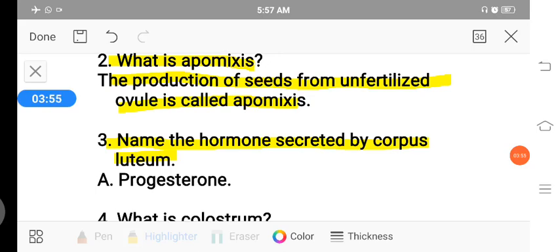When fertilization has taken place and the zygote is formed, the ruptured Graafian follicle becomes the corpus luteum. Such corpus luteum secretes a pregnancy developing hormone called progesterone. Progesterone is a pregnancy maintaining hormone, secreted by corpus luteum after fertilization.